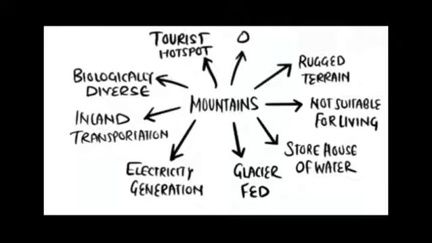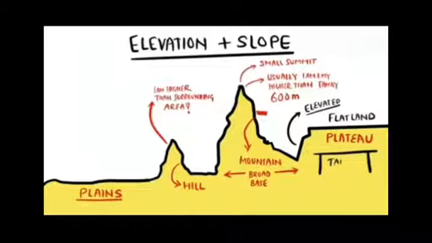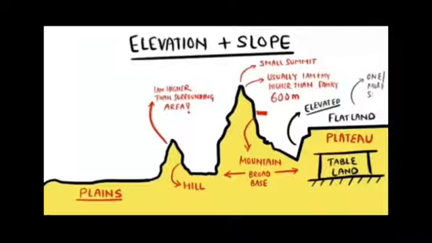Now, let's talk about plateaus. A plateau is an elevated flatland. It is a flat-topped tableland standing above the surrounding area. It may have one or more sides with steep slopes.